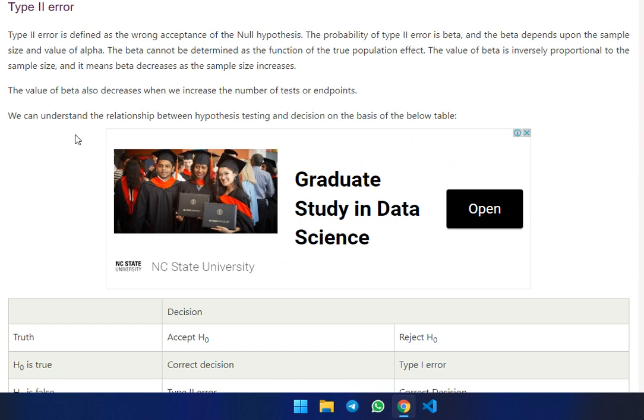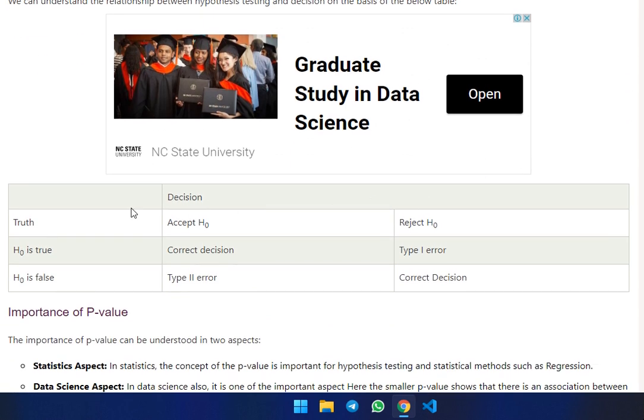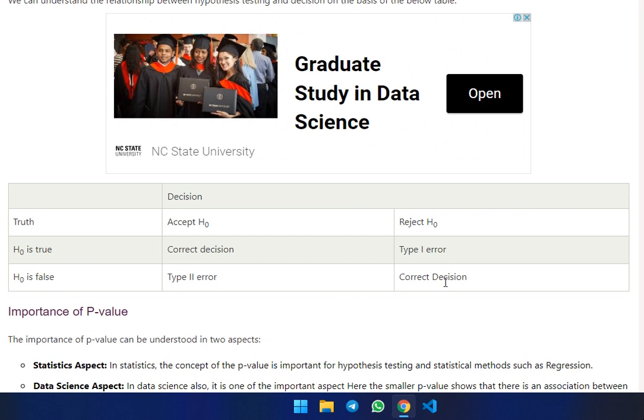We can understand the relationship in hypothesis testing by discussing the table below. This is the decision against the truth, acceptance of H0 and rejection of H0. If the truth is H0 is true, accepting is a correct decision and rejecting is a type 1 error. If H0 is false, accepting is a type 2 error and rejecting is a correct decision.